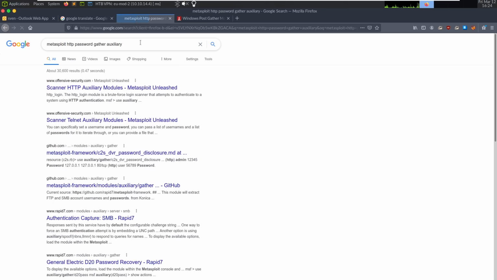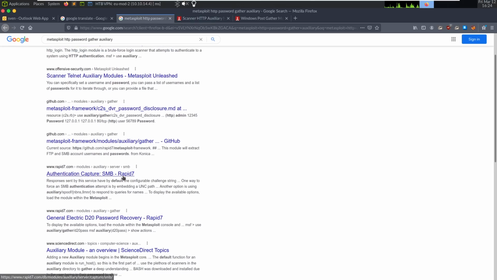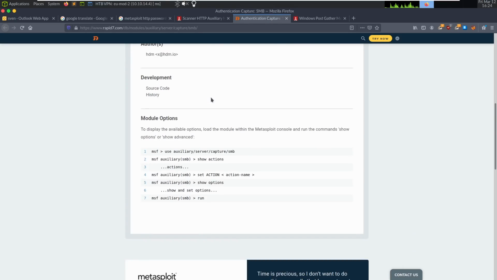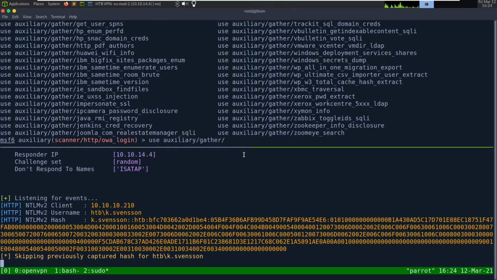Auxiliary. Authentication capture, SMB. Maybe this is it. Server capture. Let's see what this is in here. Ah, we got a hash. Awesome.